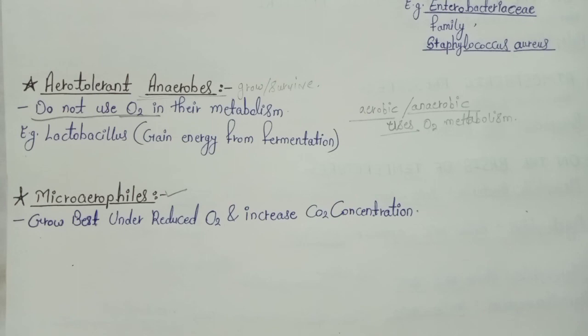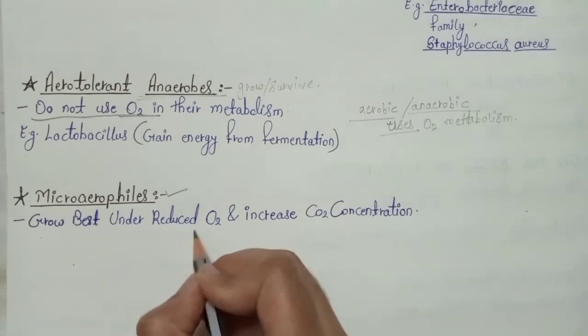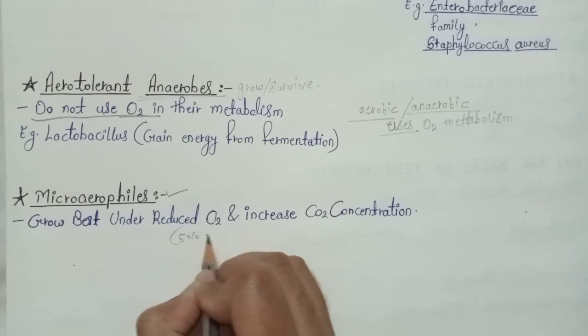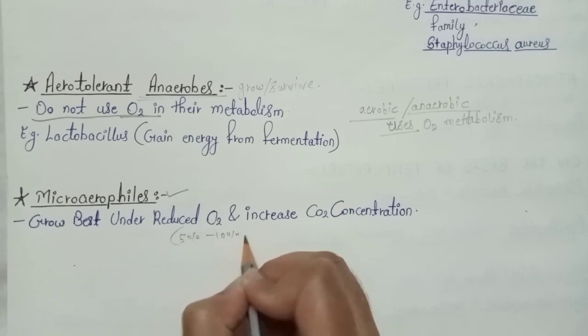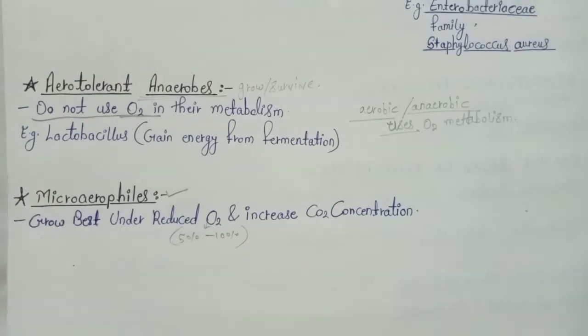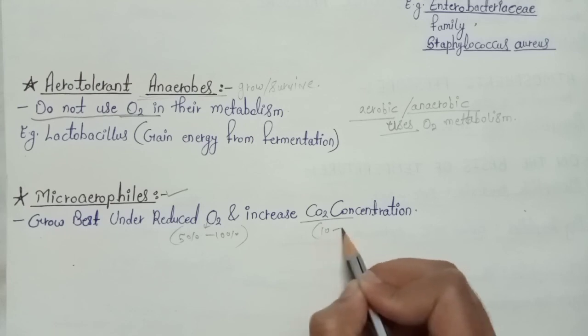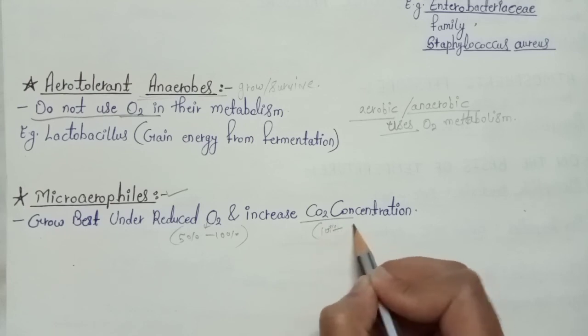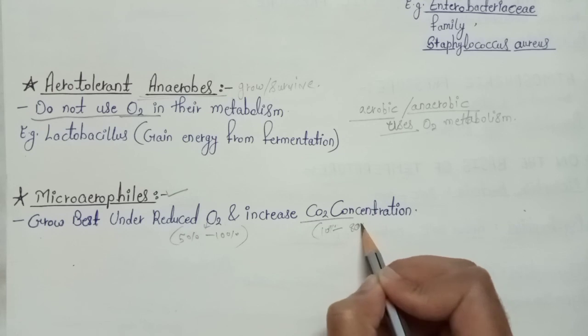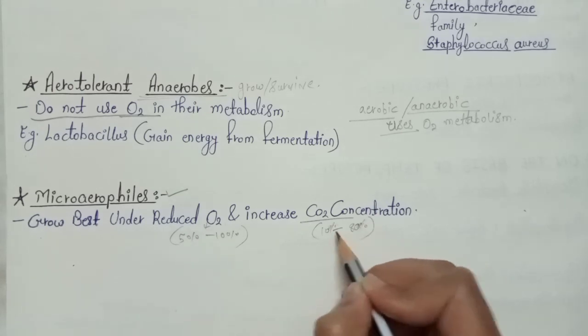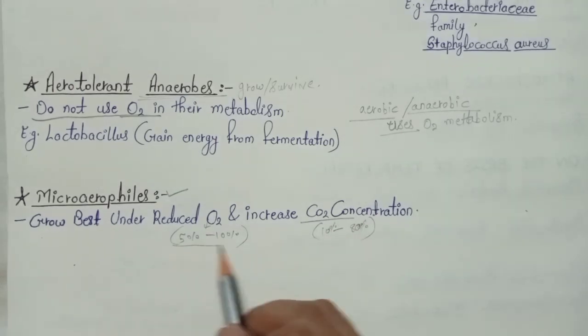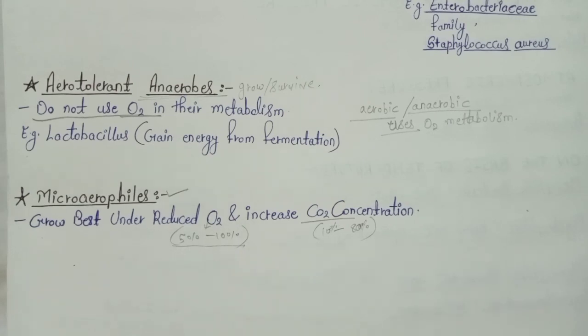They generally grow at around 5 to 10% oxygen concentration, and an increased CO2 concentration of around 10 to 80%. Because they require a very small amount of oxygen for their growth, they are considered microaerophilic.